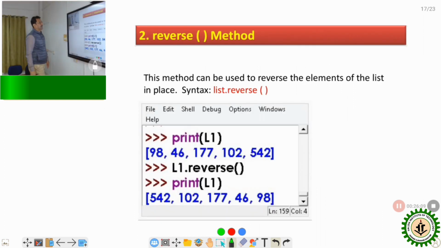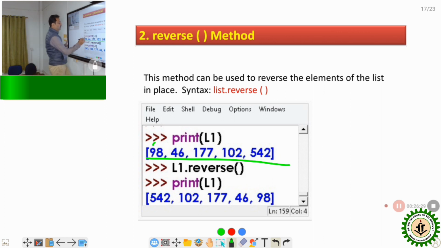Next one is reverse. It is very important. Suppose L1 is the list, and it contains these integer values. Just write L1.reverse() with brackets. So what will happen? It will be written in reverse.